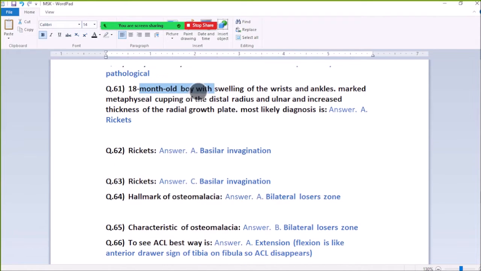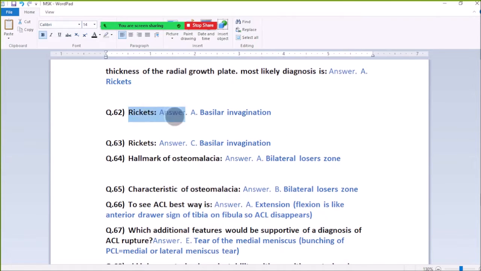61. An 18-month-old boy with swelling of the wrist and ankle, marked metaphyseal cupping of the distal radius and ulna and fraying of the radial plate. Most likely diagnosis: rickets.